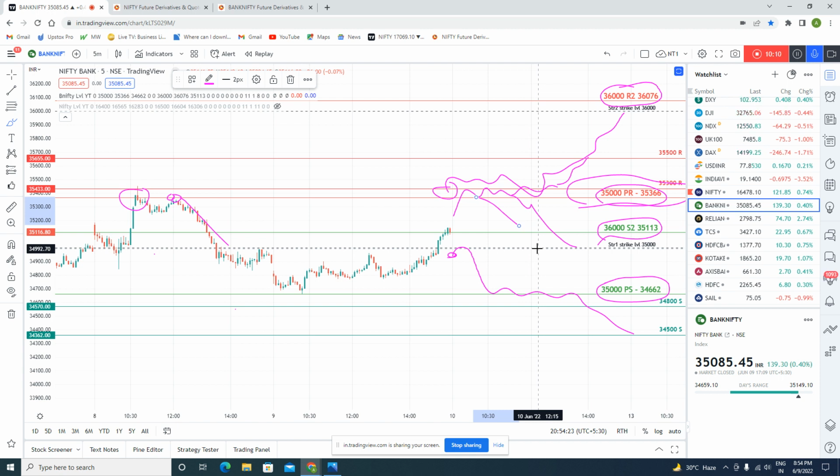You have to see it for some days, then you can realize the power of these resistance and support lines.